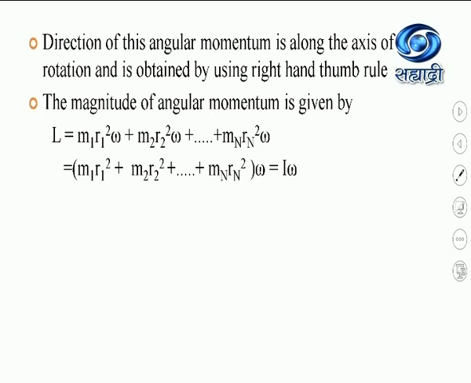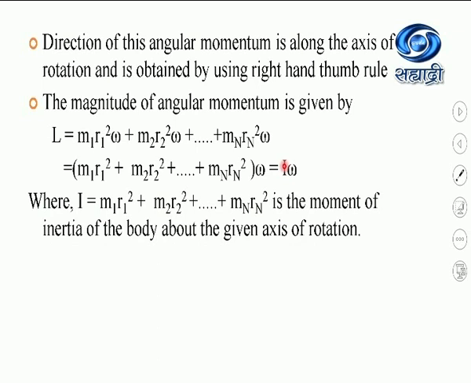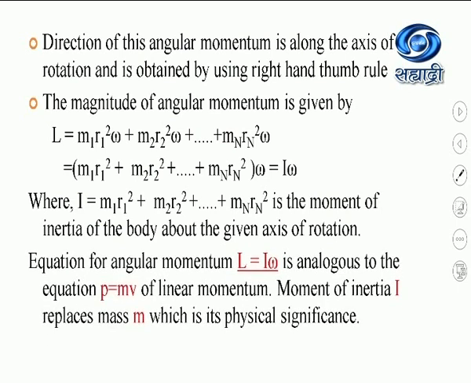Now, we already know this sum M1 R1 square plus M2 R2 square plus Mn Rn square is capital I, which is nothing but the moment of inertia, because moment of inertia is the product of mass of the particle and square of its distance from the axis of rotation. Okay, now the equation for angular momentum: we got L equal to I omega.